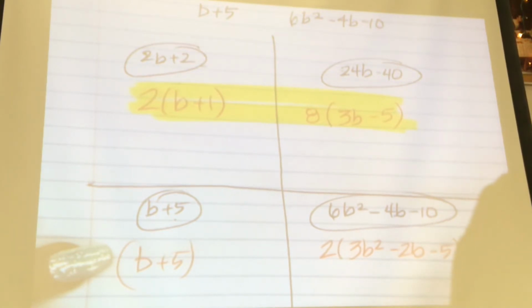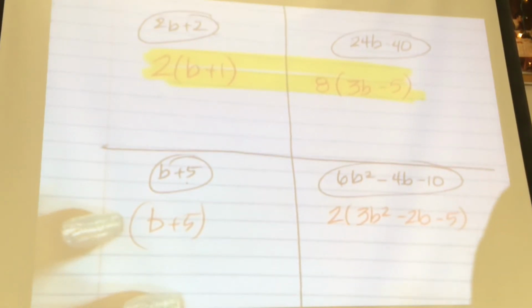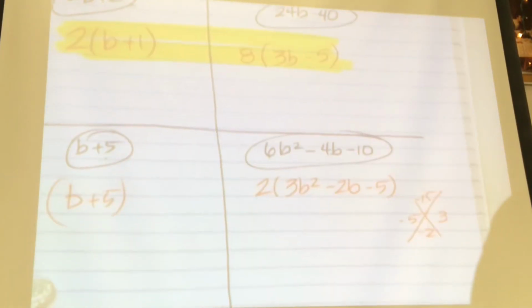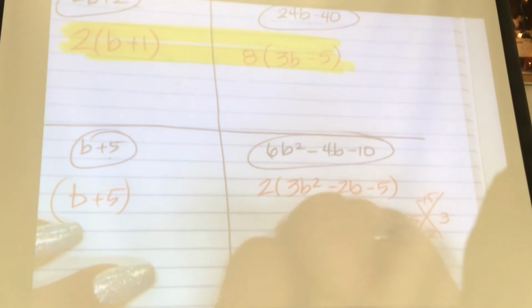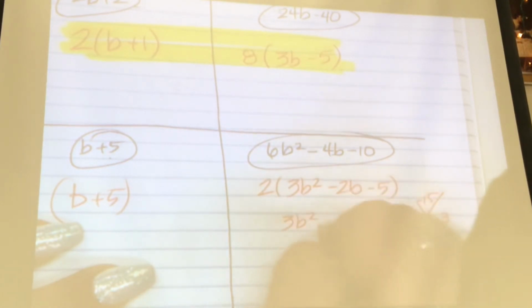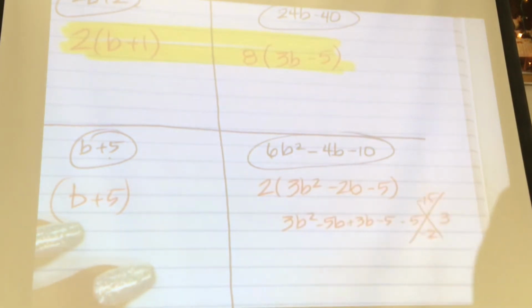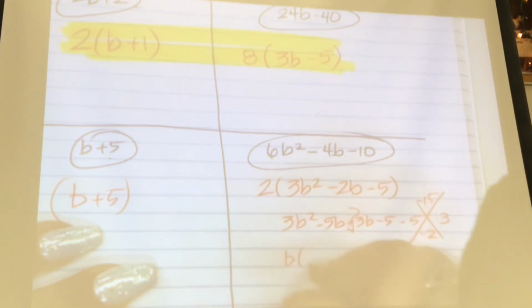Yep, negative 5 and 3. Good job. So I have 3b squared minus 5b plus 3b minus 5. Lightning bolt. I take out a b, and I'm left with 3b minus 5. Here I take out a 1, and I'm left with 3b minus 5.